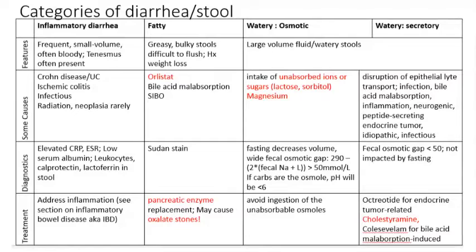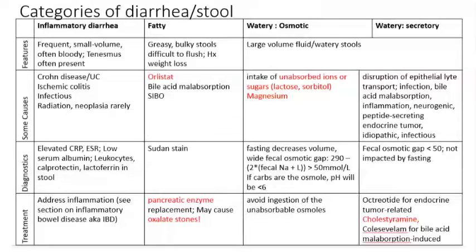For watery diarrhea, there's 2 potential pathophysiologic causes. One is osmotic, the other is secretory. In osmotic diarrhea, we have intake of unabsorbed ions or sugars. Think about those sugar alcohols that we talked about that are only 50% absorbed. The remaining 50% gets into the colon where it draws in water through osmosis, leading to watery diarrhea. Magnesium can also cause diarrhea through an osmotic effect.